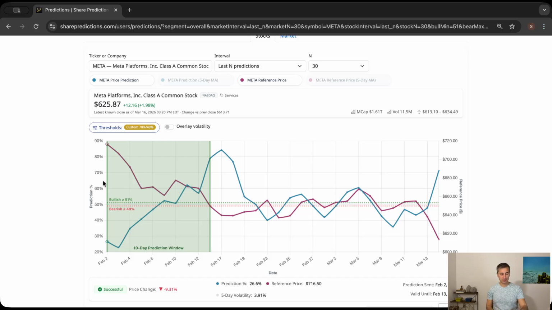So let's say that we have a prediction today which is bearish, and this prediction is made for the upcoming 10 market days. Then tomorrow we have another prediction which may remain a bearish one, the day after which may remain a bearish one, but on the third day or fourth day or fifth day, whenever it happens, maybe the prediction starts turning back to a bullish one instead of a bearish one.